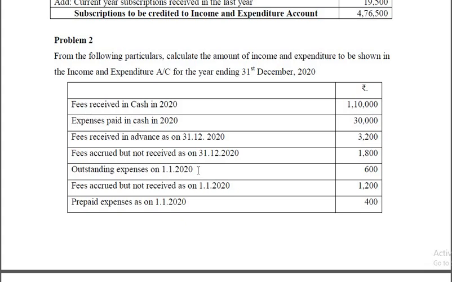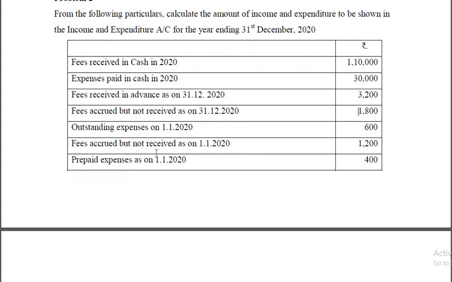1/1/2020 is equal to 31st December 2019. That means at the end of the last year. So that's relating to last year. Last year it was outstanding, you had not paid. So this year's 30,000, you would assume that includes payment for the last year. So that should be deducted.